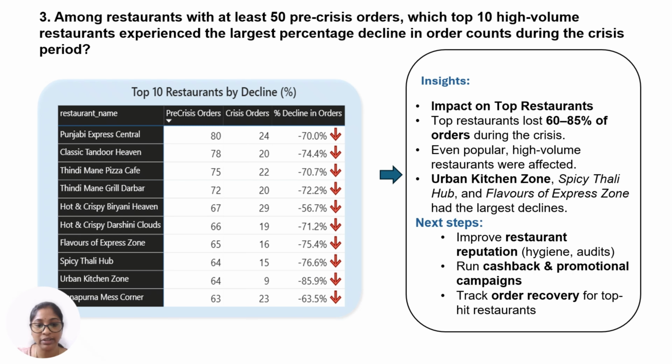So my task was to find the top 10 restaurants by declining percentage, shown in a table. The insight is clearly telling the story of impact on all top restaurants. Top restaurants lost 60 to 85% of their orders during the crisis period. Even popular and high volume restaurants were affected, particularly Urban Kitchen Zone, Spicy Thali Hub, and Flavor Express Zone, which had the highest declines. So QuickBit should take the next step to improve the restaurants' reputations, run cashback and promotional campaigns, and track order recovery for the top 8 restaurants.